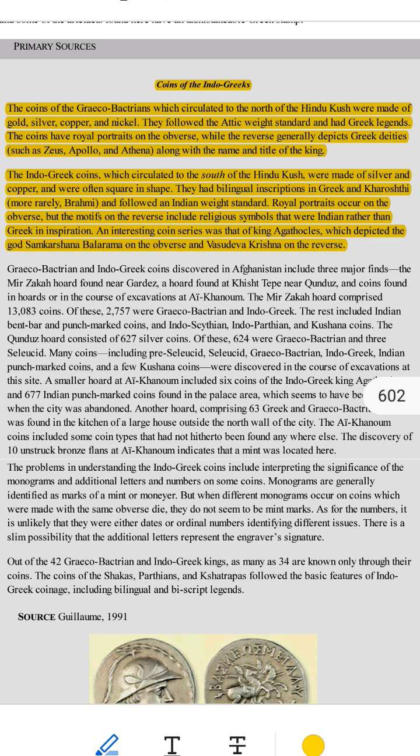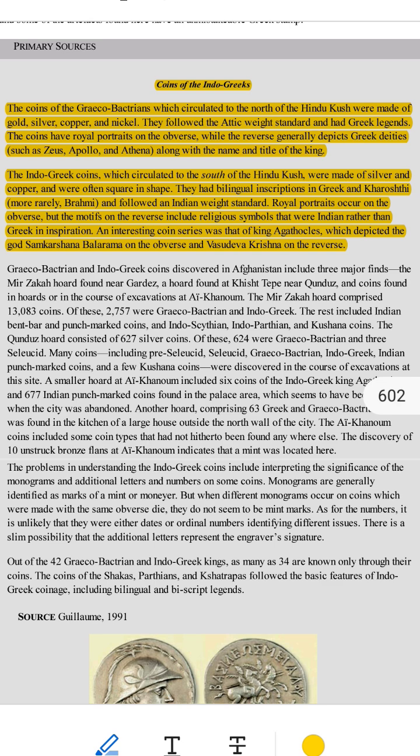3. Design. On one side, obverse, a portrait of the king, just like the northern coins. On the other side, reverse, symbols inspired by Indian religion and culture, not just Greek gods. Example, Indian sacred symbols like a lotus or a wheel. 4. Weight standard. Followed an Indian weight standard, which was different from the Greek system.